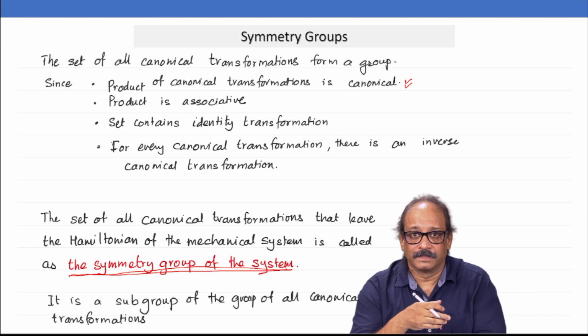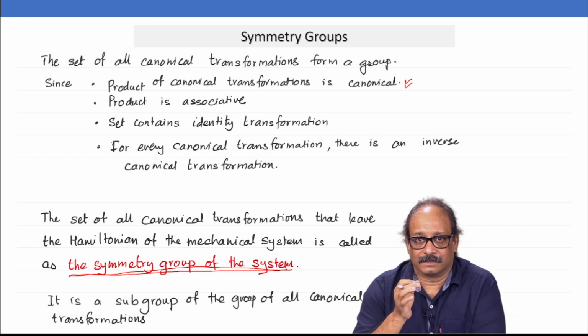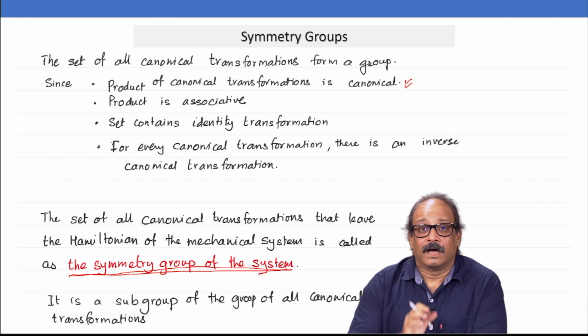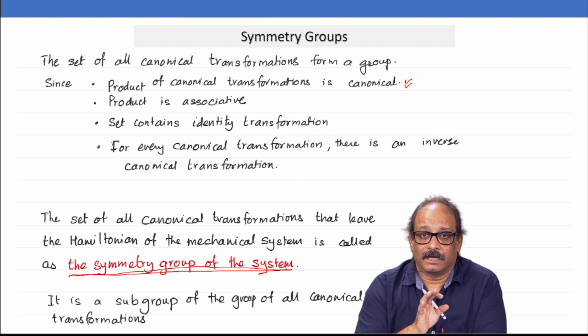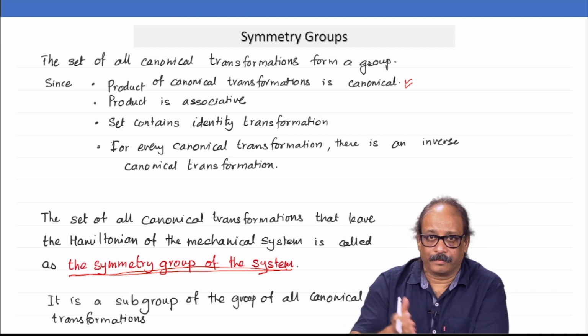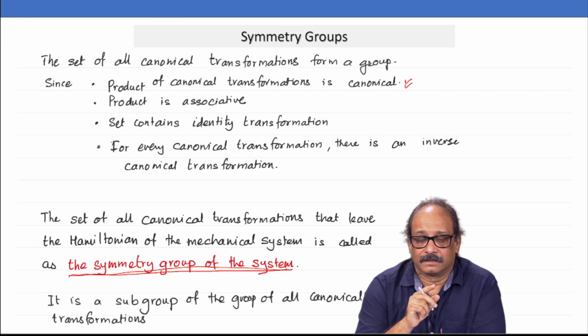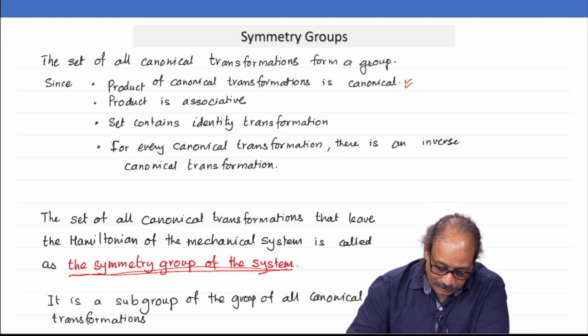They are called Lie groups, and this product here, which is the Poisson bracket, is called a Lie bracket, but we will of course not go into the entire mathematical theory. I am just going to give you a basic idea of what we are talking about here. Now, such a big group is actually parameterized, so the elements themselves are parameterized by a few parameters. And I will start with an example so that this idea becomes clear.